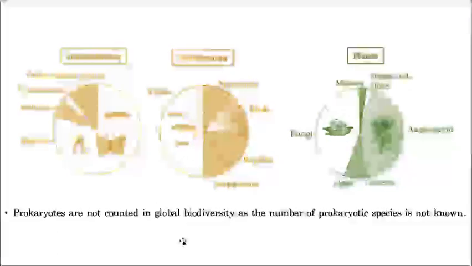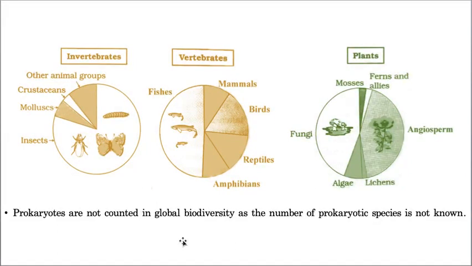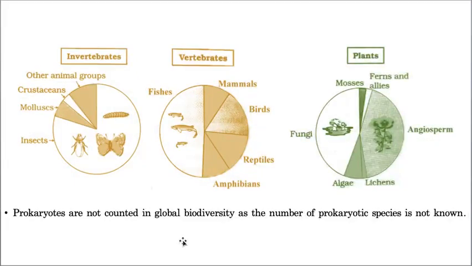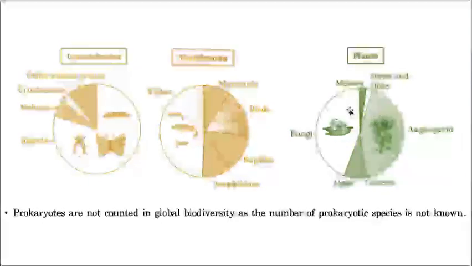And after that many classifications have come, then R.H. Whittaker, of course what we are following, and after that Bentham and Hooker, Eichler classification, like that many classifications have come. And then we completely separated fungi as a kingdom. But I'm talking about before Eichler, before R.H. Whittaker's time, that means in the old classification, fungi were also included under plants. So hope you got my point.